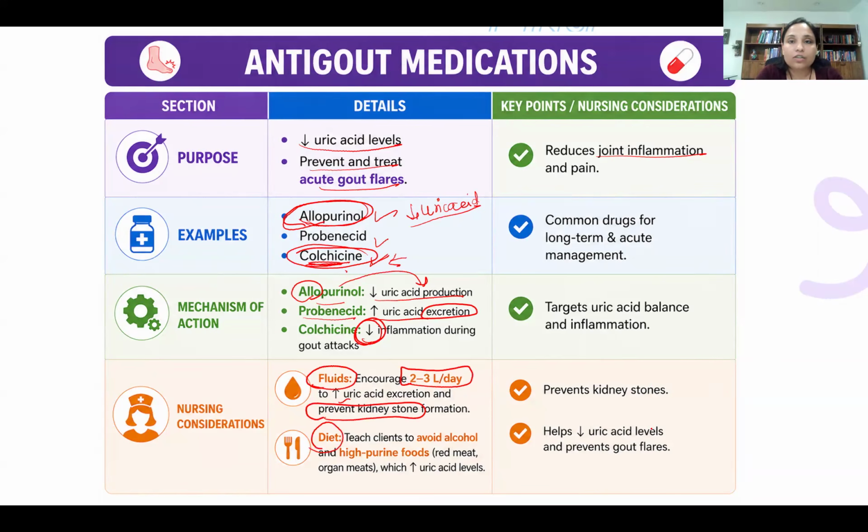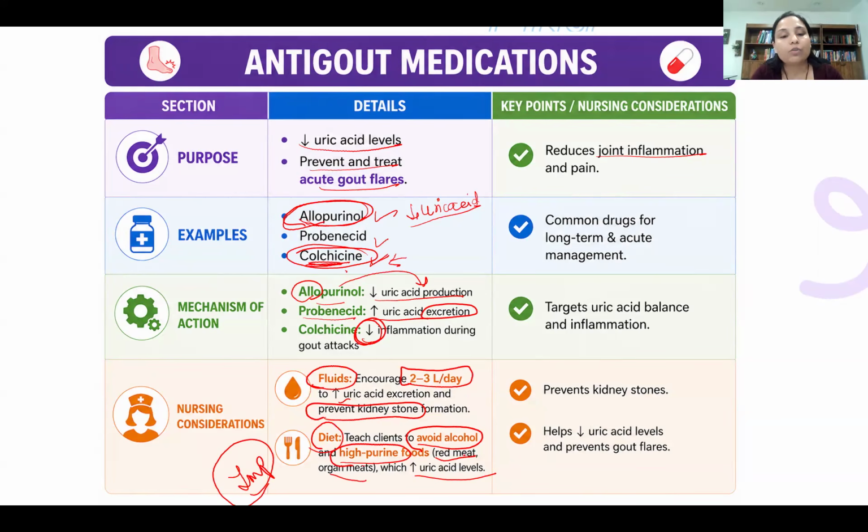Diet related modifications you have to advise the patient when the patient has gout as a diagnosis. Avoid alcohol and high purine diet. This is a very important point from the exam point of view. In the exam they sometimes ask about diet management, or in general patient education, with a diagnosis of gout. So you need to advise your patient to avoid alcohol as well as a high purine diet, that is red meat and organ meat, that can increase uric acid level.